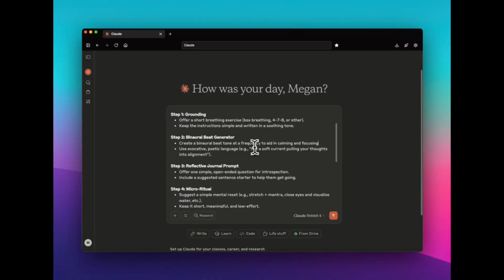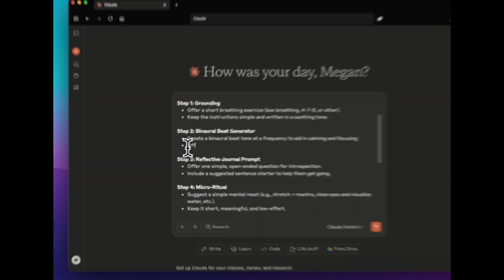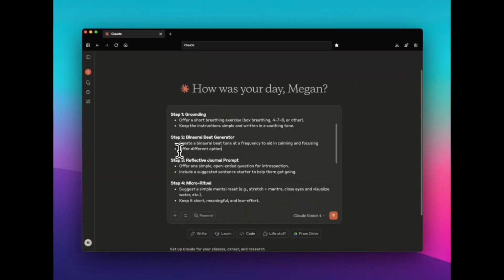We don't need language, I just want the tone. I'm going to say offer different options of intensity. We'll see what it does with that and then adjust as needed.